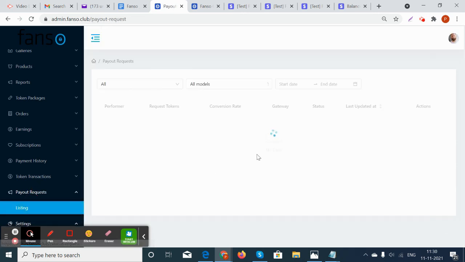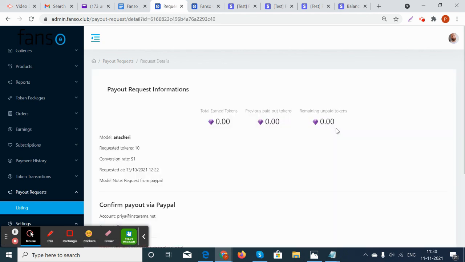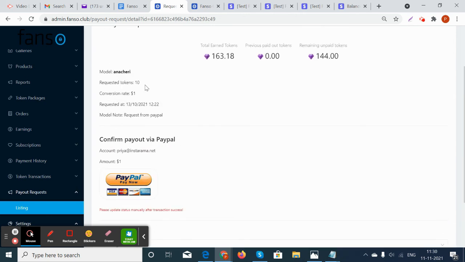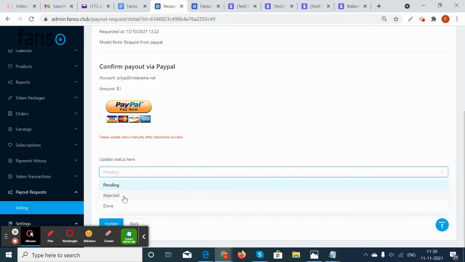And once you see, these are the pending transactions. There will be a conversion rate for that particular number of tokens requested, and then the admin can transfer the particular dollar amount from the platform through Stripe or PayPal, and then mark it done to approve the payout request. So this way the payout requests and the earnings of the models are managed by the admin.